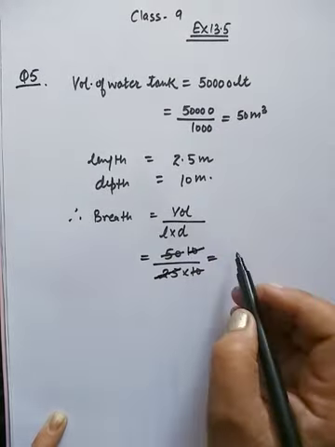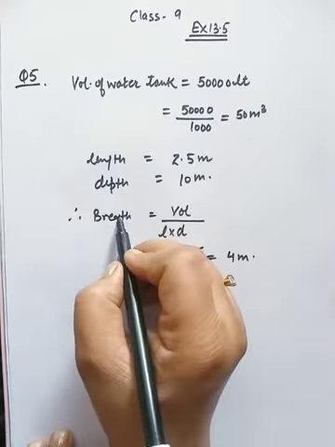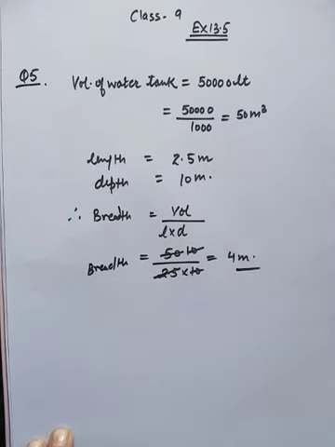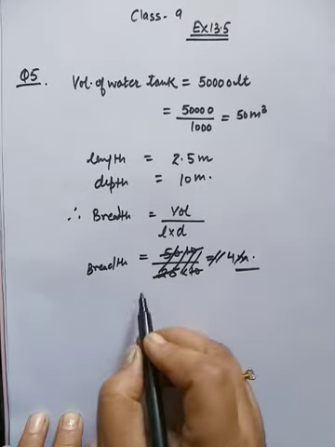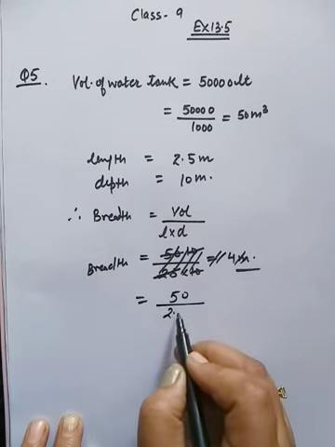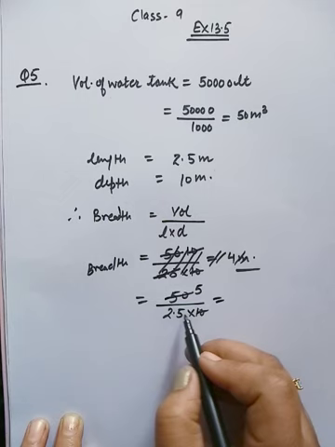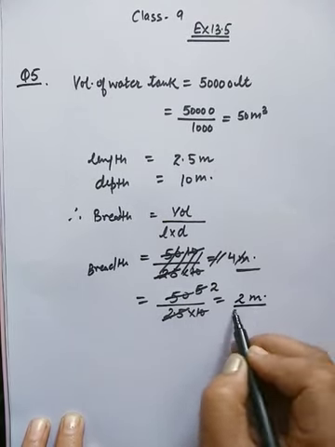Again we can convert it. So breadth will be 4 meters. Sorry, we will check the calculations again. The volume is 50 and 2.5 into 10. It will be 5, and 2.5 when cancel with 5 will give you 2. So the breadth is 2 meter.